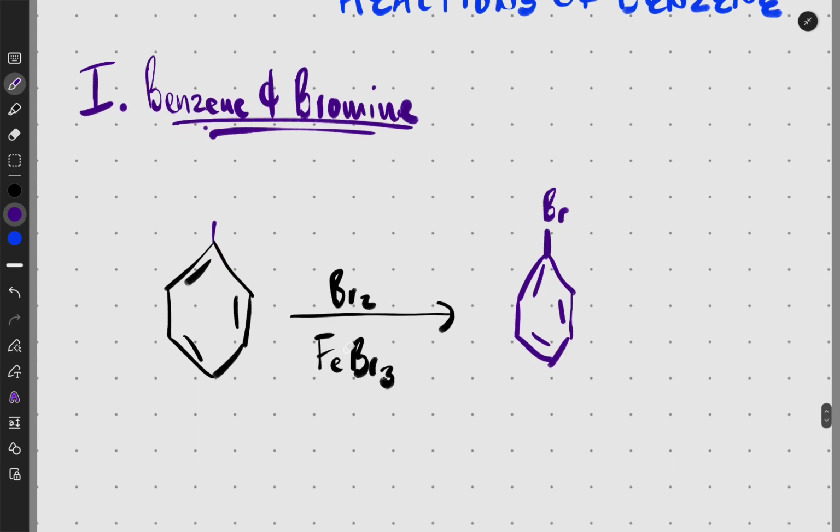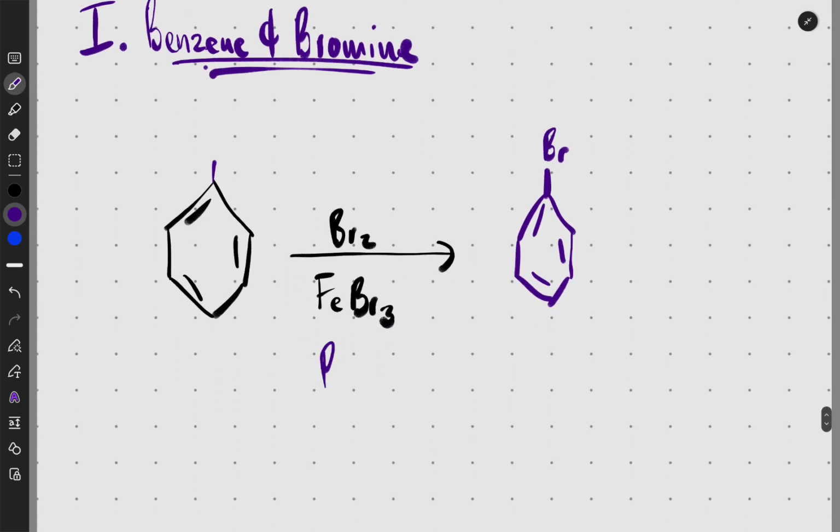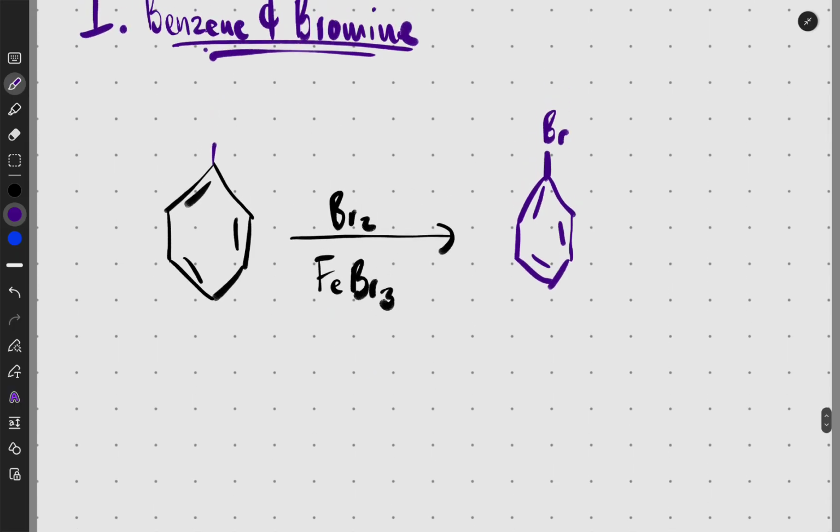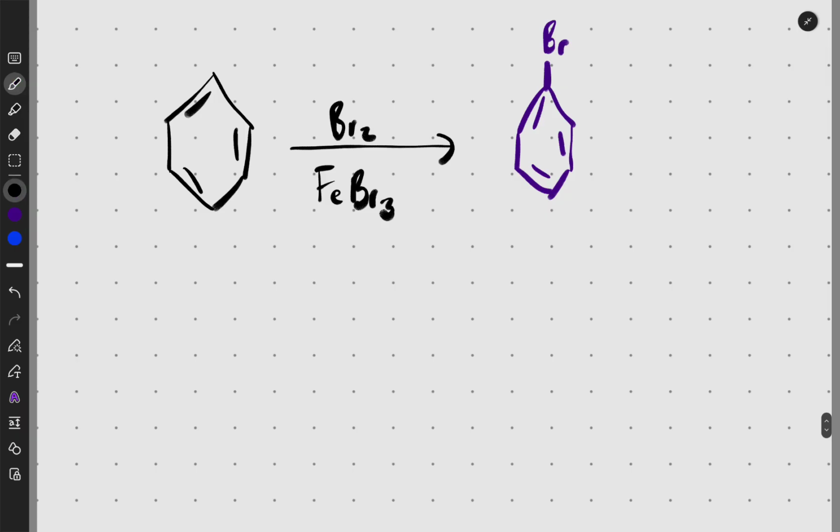When you add, look, this is FeBr3. Don't confuse it with the PBr3 that we did when we were adding to alcohols. For alcohols, we had PBr3, PCl3. It was a phosphorus, which is not even related to Fe. Phosphorus is in group 15, right? That's phosphorus. This is iron, Fe, and it is a transition metal. They're not even related, so don't confuse this. FeBr3 is what we add with bromine when you want to do a substitution reaction on your benzene ring.